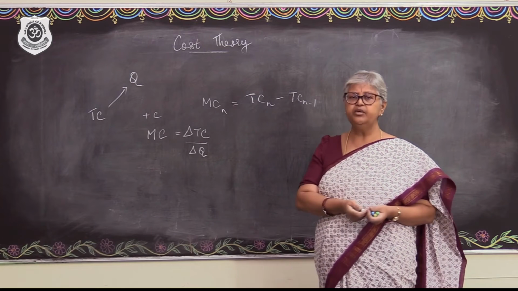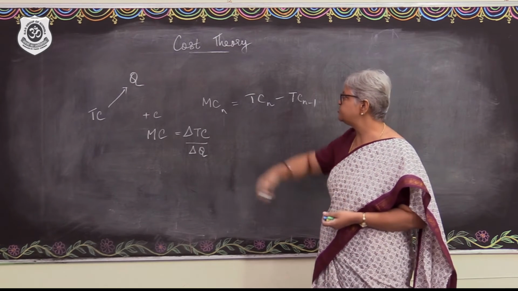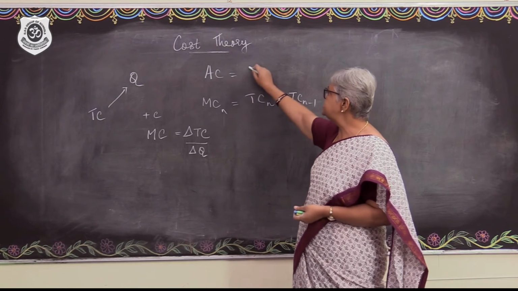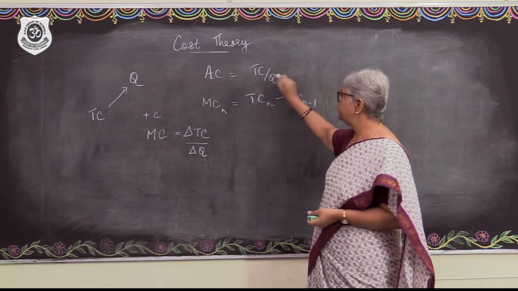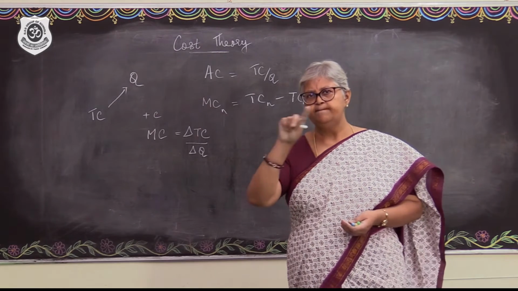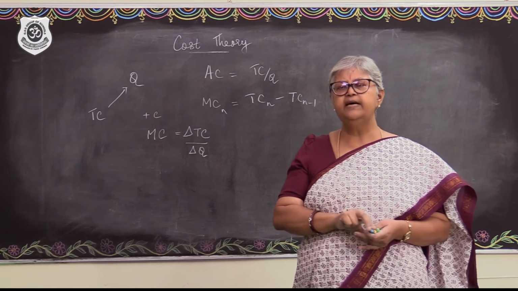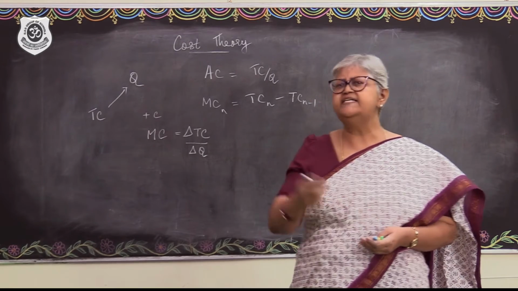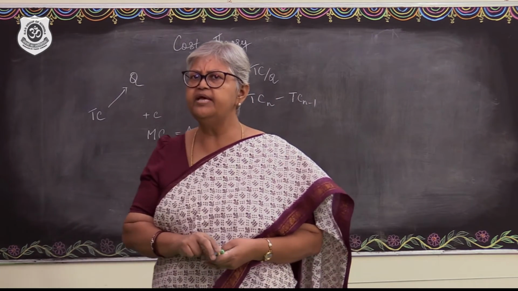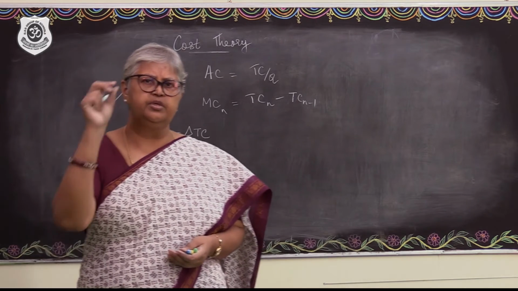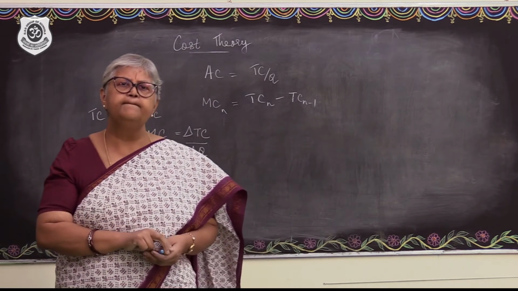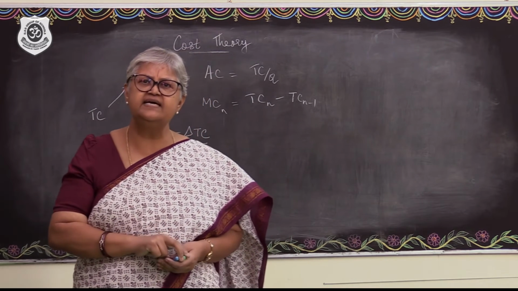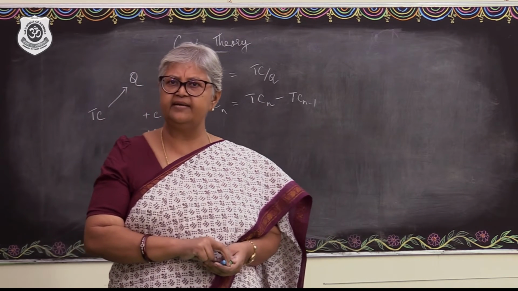Then what is the per unit cost, or the average cost? Average cost can be expressed as TC by Q, total cost divided by quantity. That is the average or the per unit cost of production. Why is the per unit cost of production very important? To produce every unit of output, what is the cost that is incurred? Why should you know that?